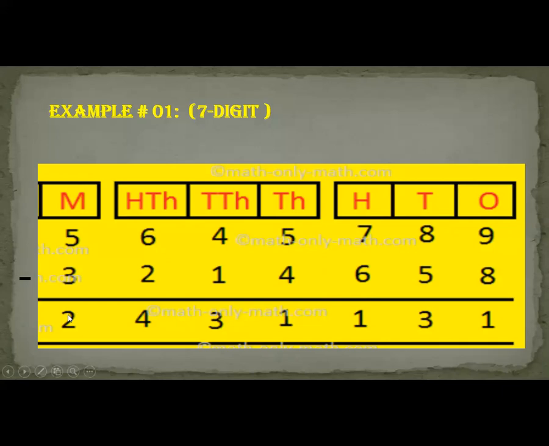So your answer is 2,431,131. This is international period. Okay, this is minuend, this is subtrahend, and this is difference. In subtraction, the answer that comes after subtracting these two numbers is called difference.